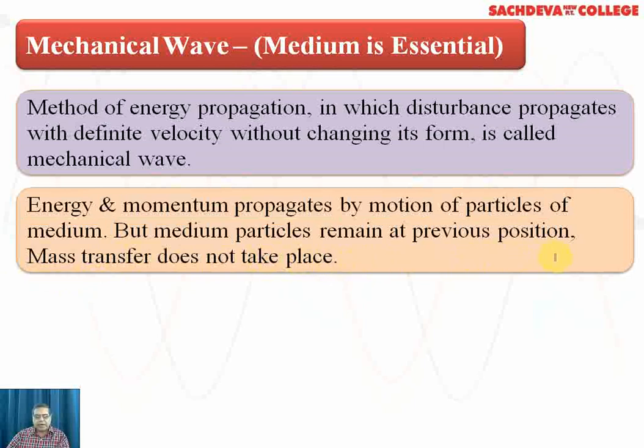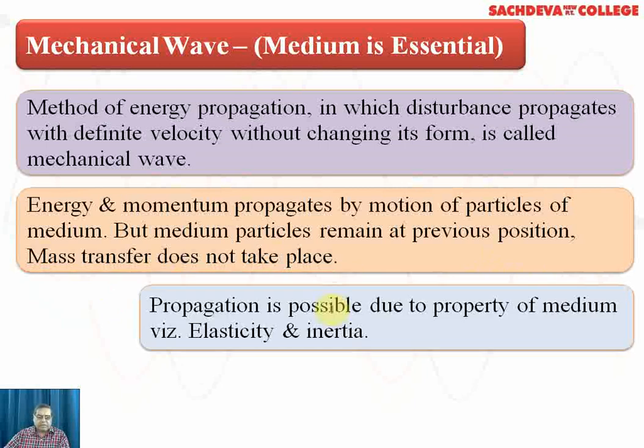So actually the particles move in the medium, but medium particles remain at their initial position or the previous position. Mass transfer does not take place. Propagation is possible due to the property of medium, that is elasticity and inertia. We can say that every medium has a property of elasticity and inertia due to which the mechanical waves propagate.